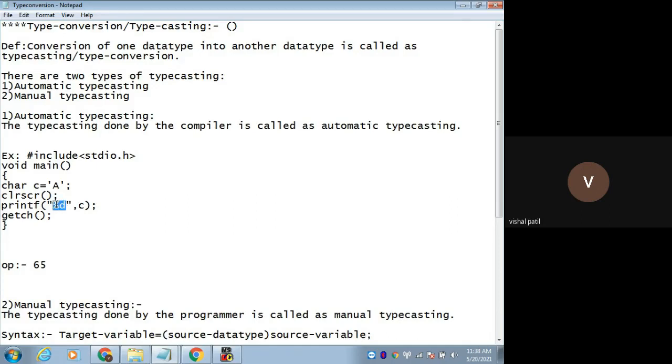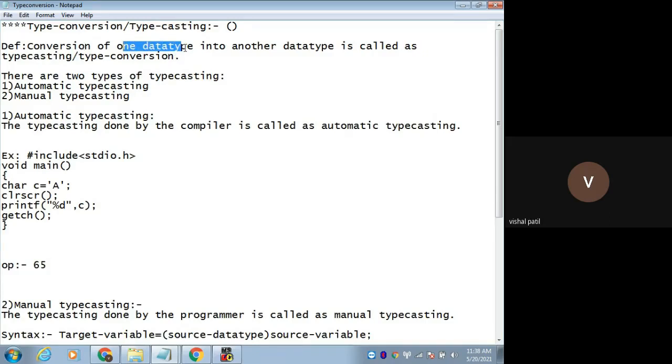But who is doing this conversion? Your compiler is doing this conversion. Your character is getting converted into integer type, meaning character type data will be converted into integer type data. This is the definition of typecasting or type conversion.